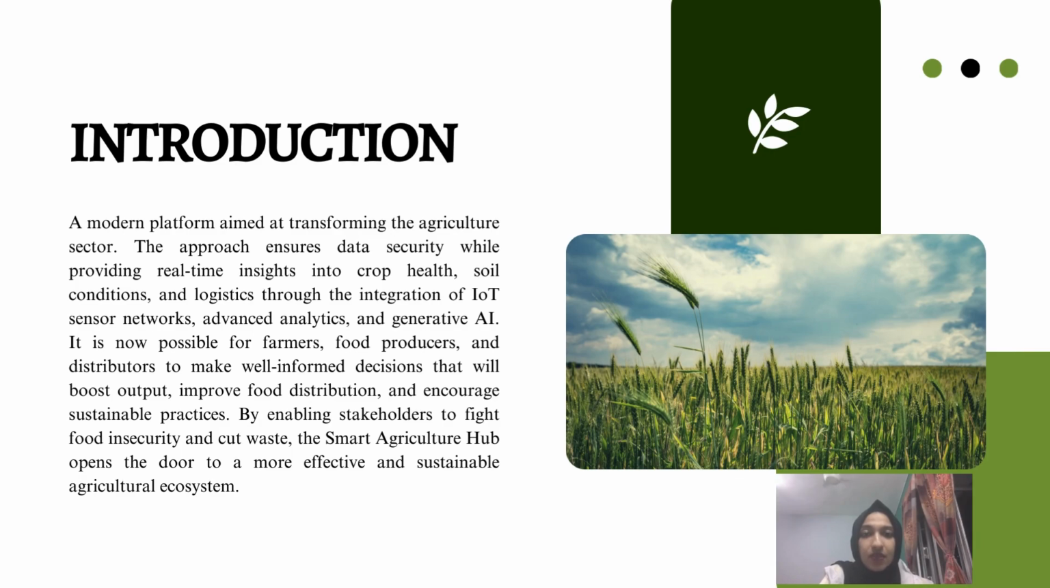A modern platform aimed at transforming the agriculture sector. The approach ensures data security while providing real-time insights into crop health, soil conditions, and logistics through the integration of IoT sensor networks, advanced analytics, and generative AI. It is now possible for farmers, food producers, and distributors to make well-informed decisions that will boost output, improve food distribution, and encourage sustainable practices. By enabling stakeholders to fight food insecurity and cut waste, the Smart Agriculture Hub opens the door to a more effective and sustainable agriculture ecosystem.